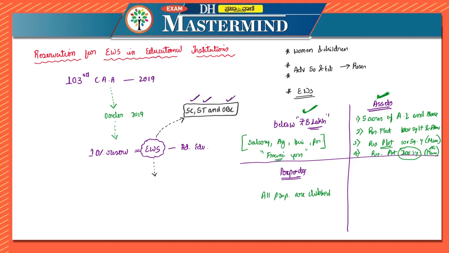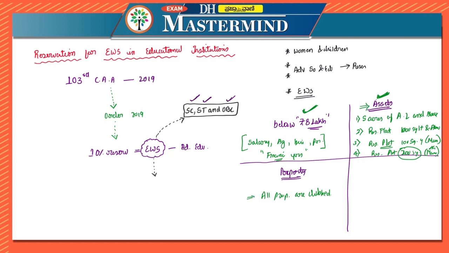Eligibility criteria itself is whether it is inside this limit or outside this limit. So the property held by the family in different locations or cities would be clubbed while applying for the land or property holding test, that is related to the assets test.